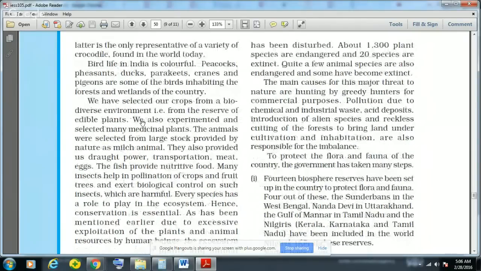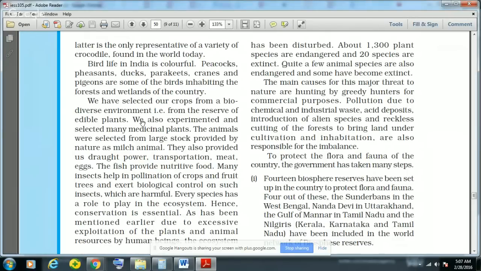The major causes for this major threat to the flora and fauna of any country are hunting, poaching, and the second threat is pollution because of the chemical and industrial waste, then acid deposits, then introduction of alien species. And also the reckless cutting of the forest, because forest is their natural place to live.